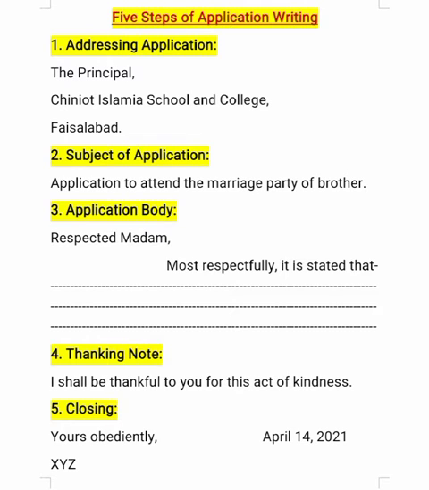Then is the closing. Yours obediently. Y will be capital, and in yours there will be no apostrophe. Yours, Y will be capital, obediently, O will be small, and after that you will put a comma. And on the same line you will write the date of that day. It can vary, beta, whatever date you are writing, you will mention that date. Suppose today is 14th April, so I have mentioned here April 14, 2021, and on the next line you will write XYZ.